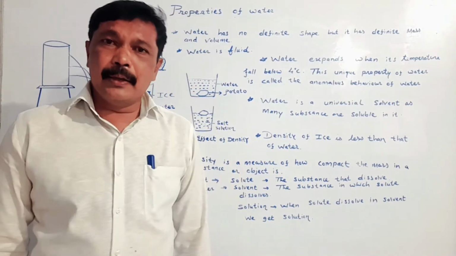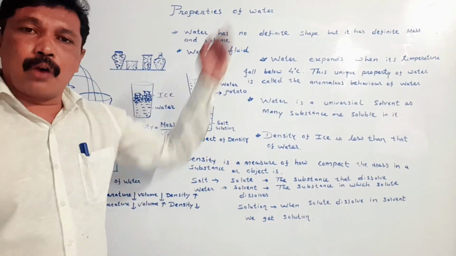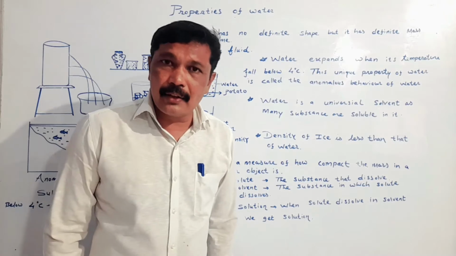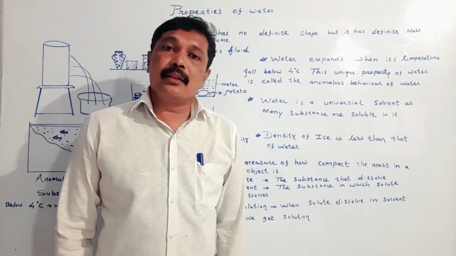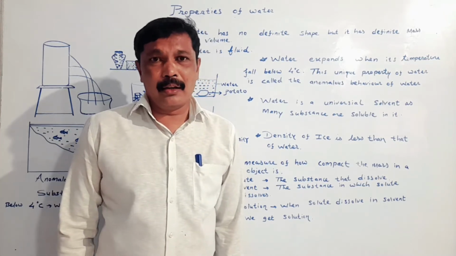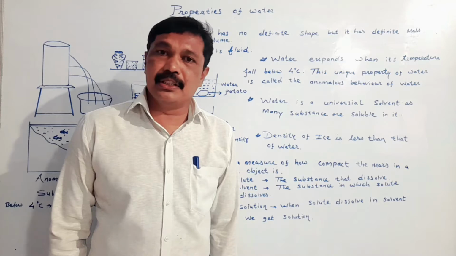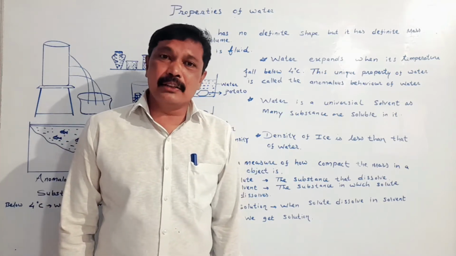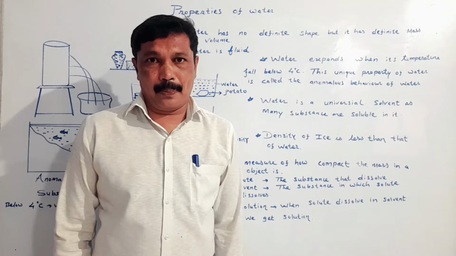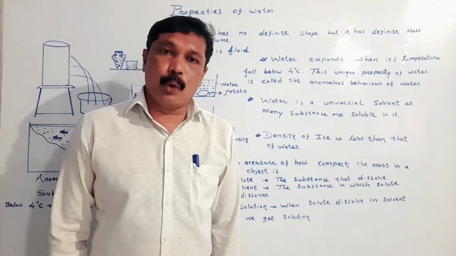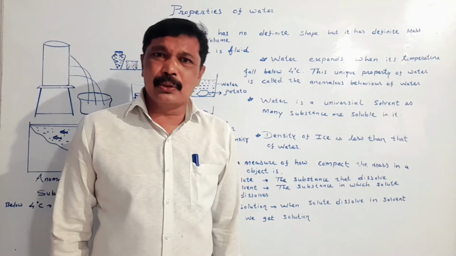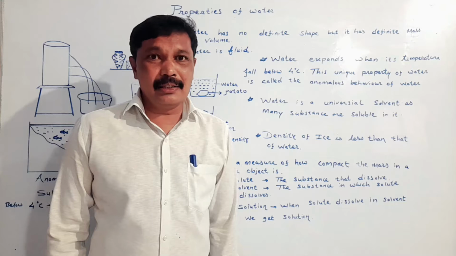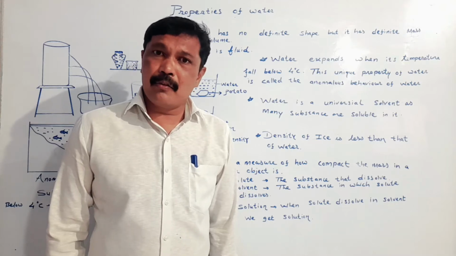We are going to study the properties of water. My dear student, we are going to study the properties of water with the help of an activity which is given in our book. We will take vessels of different shapes and fill them with water.